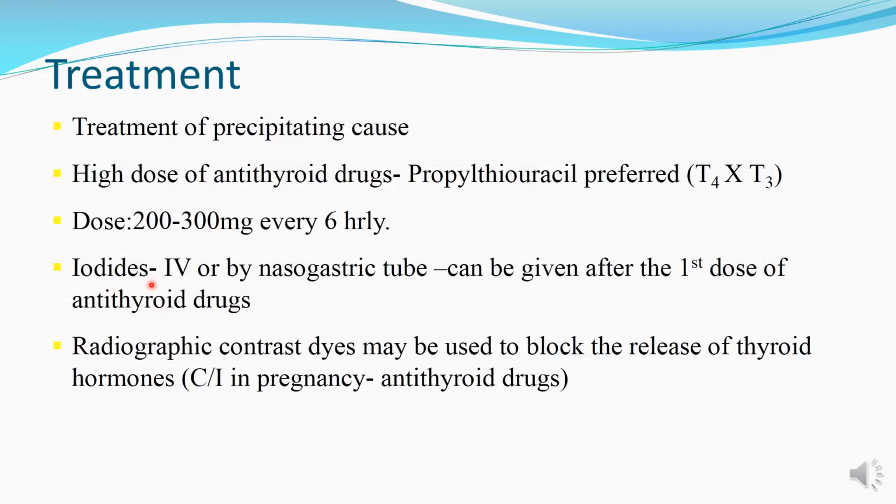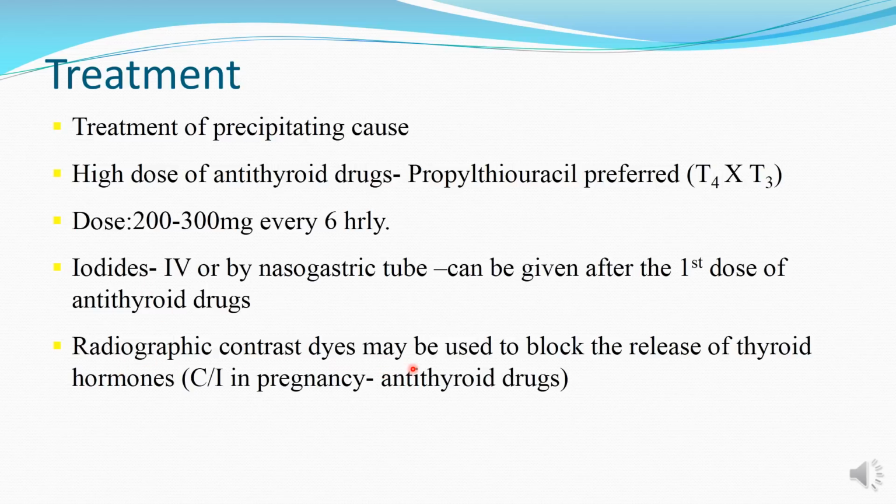The iodides are given by IV route or nasogastric tube, which will help in the thyroid constipation, so that the further release of thyroid hormone from the gland is inhibited, and these drugs are to be given after the first dose of antithyroid drugs, so that the iodides themselves are not the cause of further synthesis of thyroid hormone.